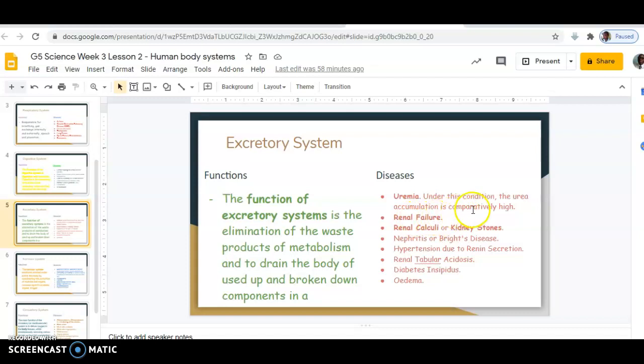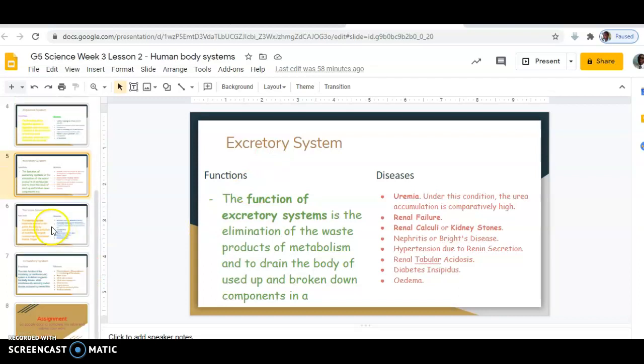uremia. Under this condition, the urea accumulation is comparatively high. Renal failure, renal calculi or kidney stones, nephritis or Bright's disease, hypertension due to renin secretion, renal tubular acidosis, diabetes insipidus, and oedema. All these diseases will attack the excretory system alongside the organs in it.